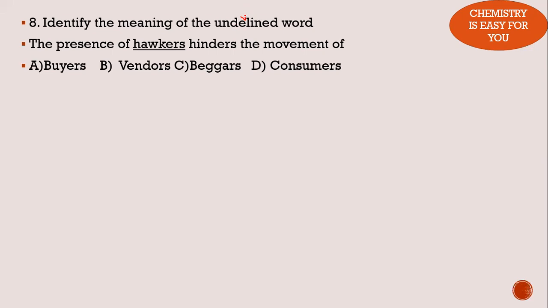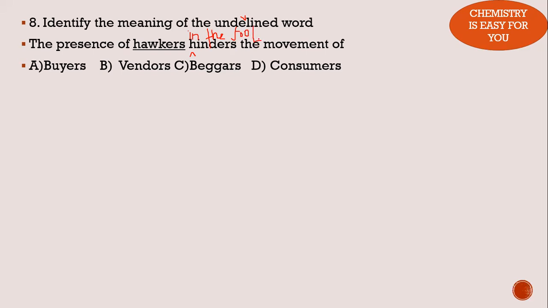The two ways to do this are, one, you should know the actual meaning of the word. Second, you should try to understand the contextual meaning. The sentence here is not complete: the presence of hawkers in the footpath hinders the movement of. So in the footpath, who would be there? There are only two chances. See, in the footpath, there can be vendors.